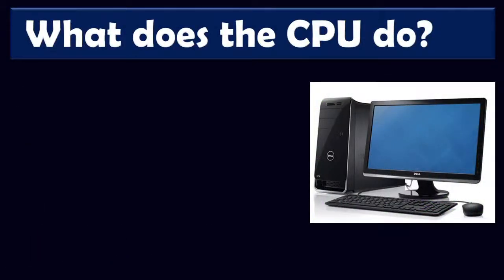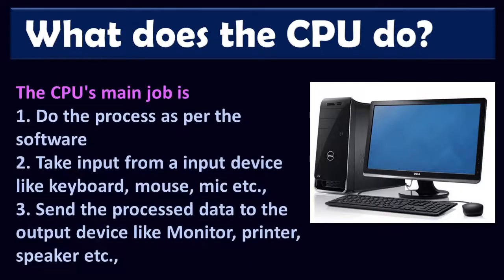What does the CPU do? CPU has three main jobs. One, do the process as per the software instructions. In order for the CPU to work, software is very important, so as per the software instructions, it should do the process. Second, take input from the input device like keyboard, mouse, mic, etc. Third, send the processed data to the output device like monitor or printer or speaker. Depending on what data it processes, it should send the data to the output.